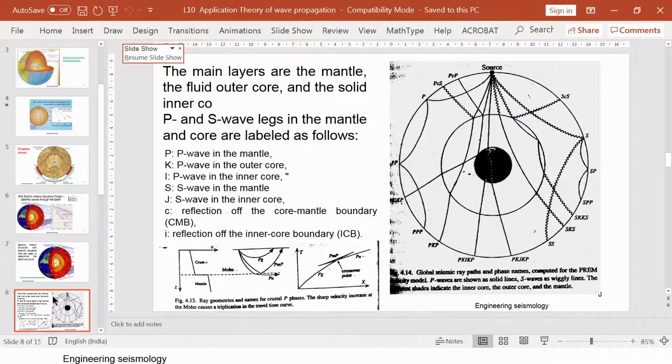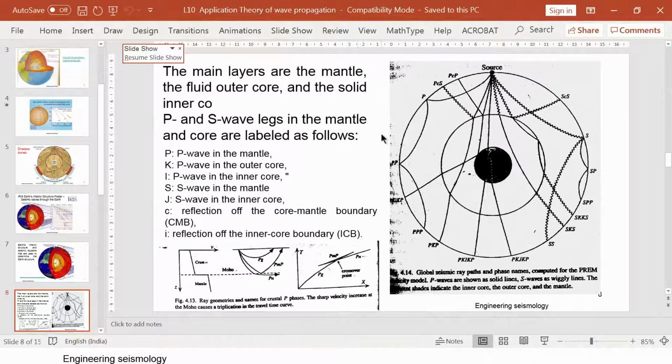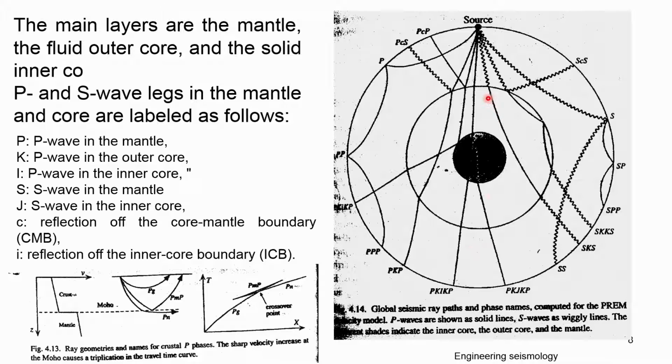As we have discussed, when the waves are transferring from one medium to another medium, a particular wave gets reflected. So there is a combination of waves. It's not that only P wave and S wave we will get. The P wave is what you measure directly. When the P wave propagates like this and is reflected, it becomes a PcP wave. Here the P wave is reflected and then the S wave also combines, it's a PcS wave. So the S wave comes here and is reflected, giving ScS waves. When the S wave comes directly, it is the S wave.